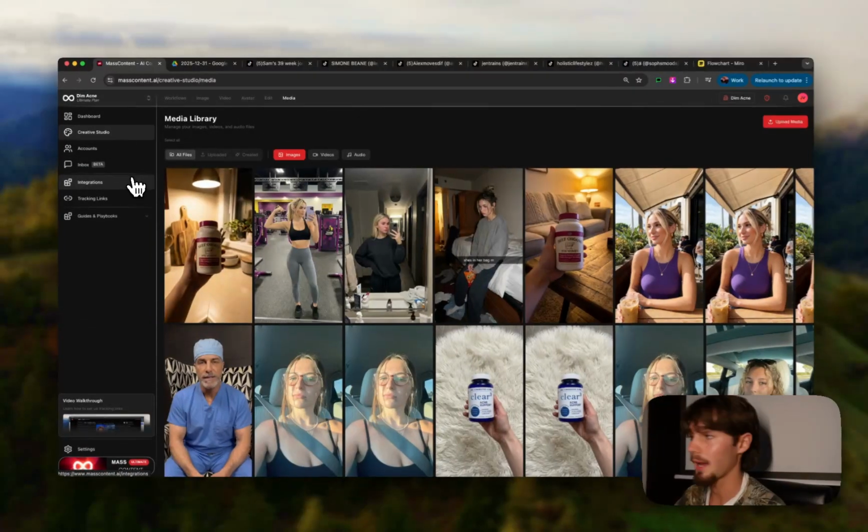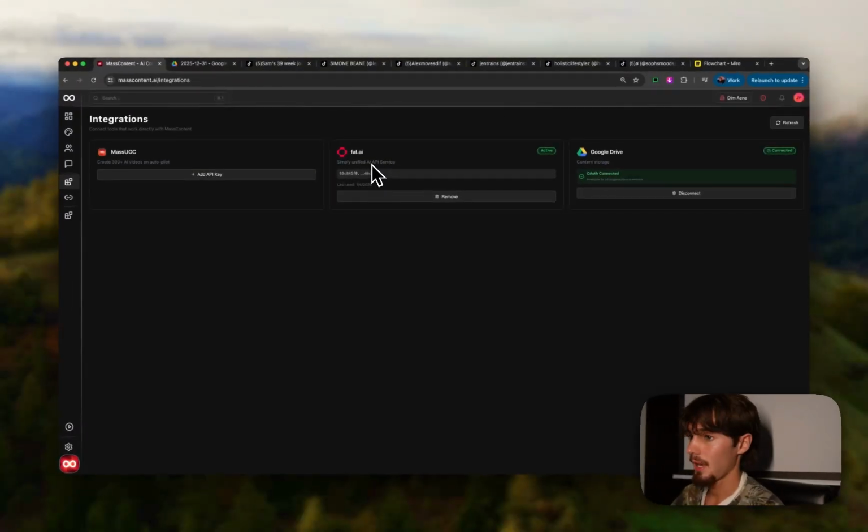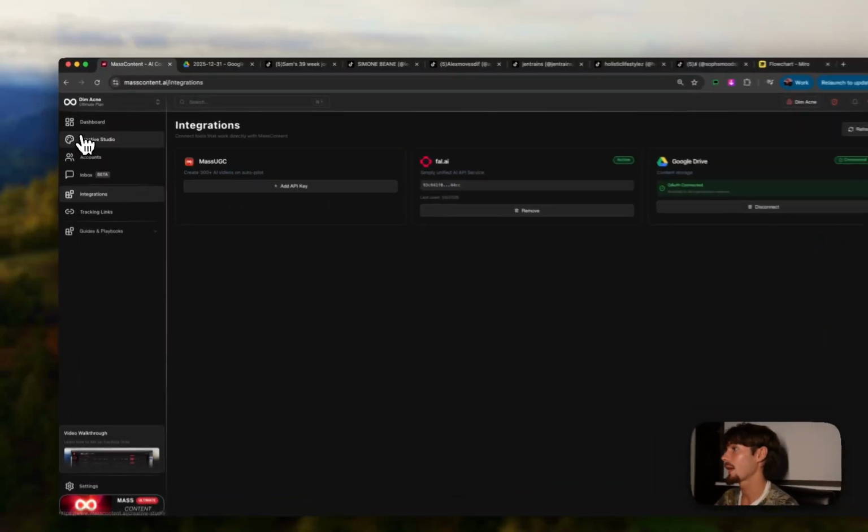Obviously you're going to attach your integrations, so your Google Drive, your Fal AI account. If you've ever used N8N, they make you go and add a ton of different credentials for all the different AI models, and it just is terrible. It takes forever. What Fal does is very, very simple. You just go make an account, you get an API key, you put that in here, and you have access to every single possible model that you could want. We're adding more models in here every day.